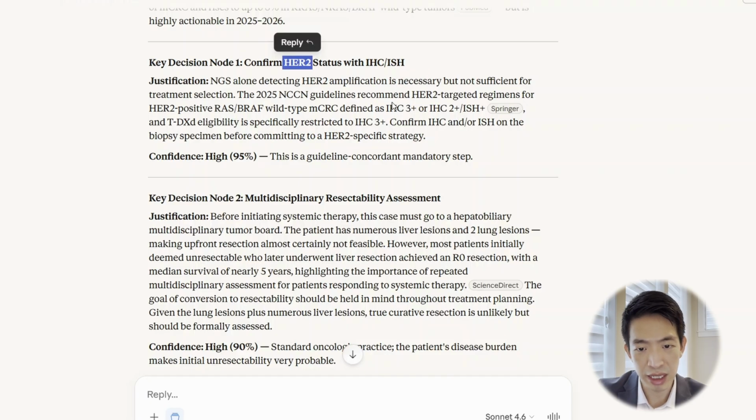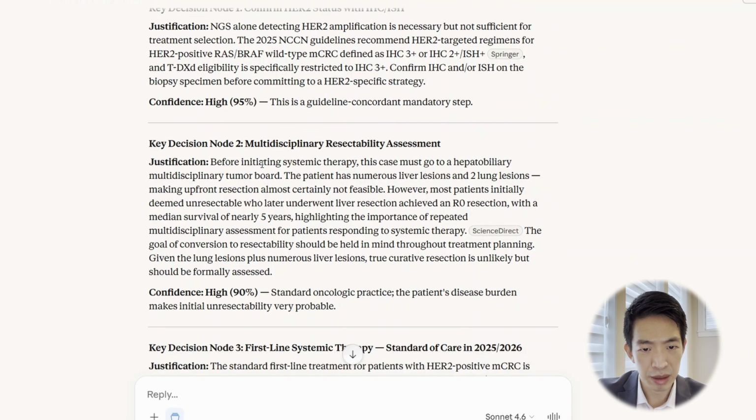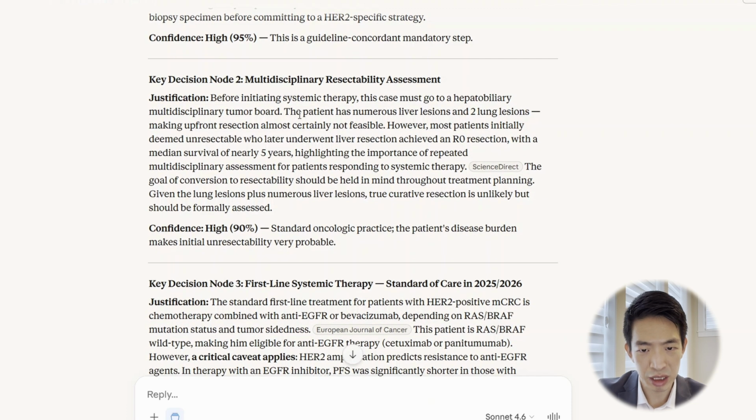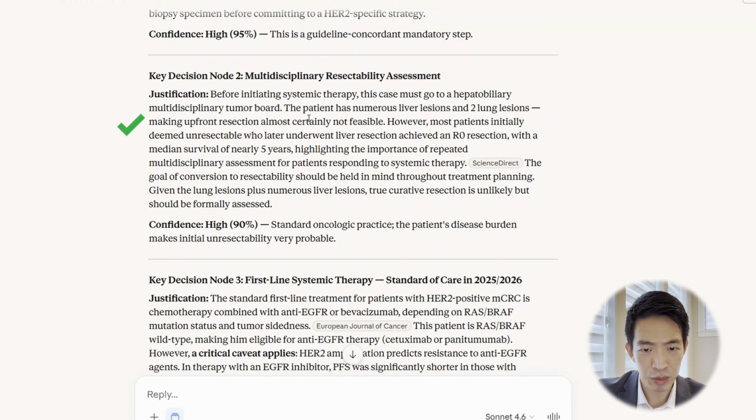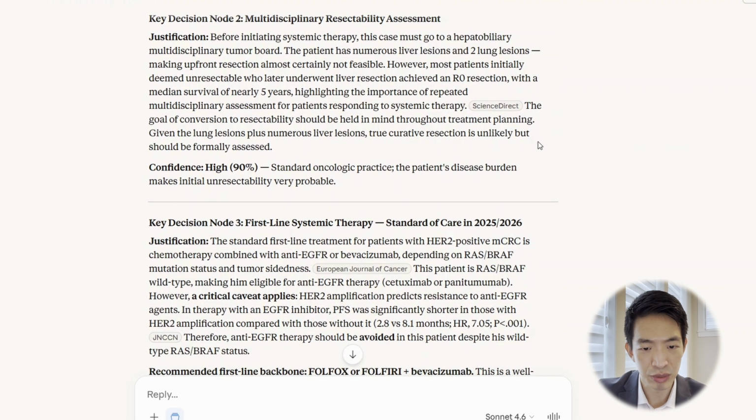It also correctly stated that there is a difference in how HER2 positivity is determined, especially when it comes to eligibility for trastuzumab deruxtecan. Cited with high confidence level here. And then the multidisciplinary resectability assessment. The fact that we mentioned innumerable liver lesions makes resection quite a bit less likely, but certainly tumor board presentation is always a consideration.